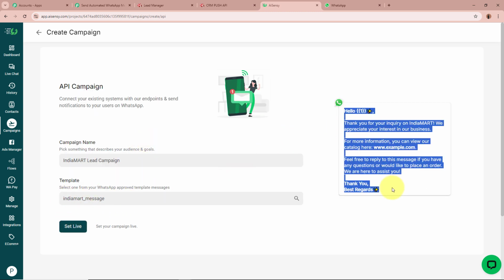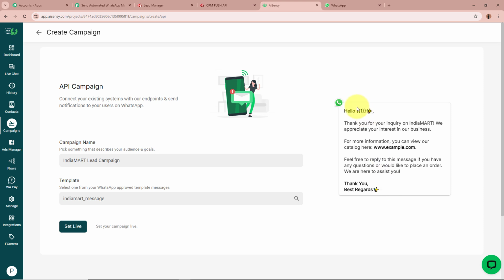You can see this is the template that I've created. If we look into the template, it says hello. Next to hello, you can see in front of this value and at the end of this value there are two curly brackets. So what is this? This is a variable. In place of the variable, I want the customer's name. That is why I've entered this variable, so that according to the name of my customer, when the lead is generated, the variable is going to be changed to the value that we enter.